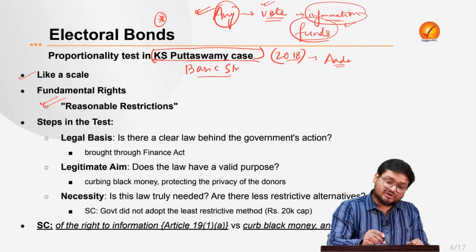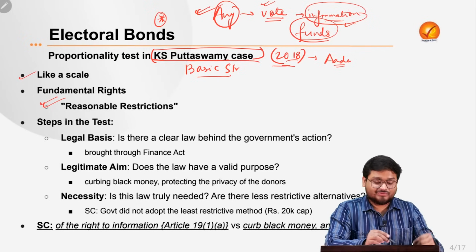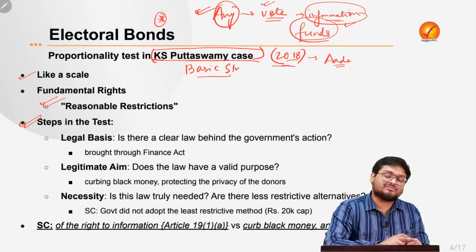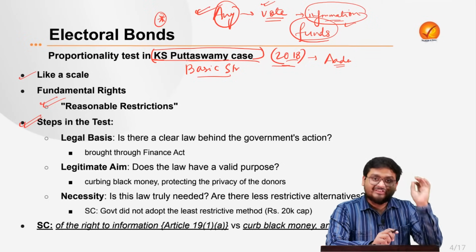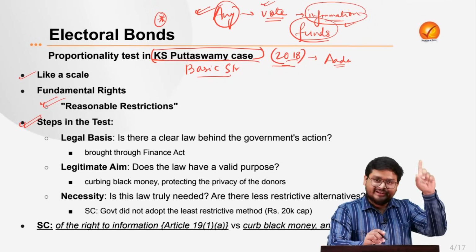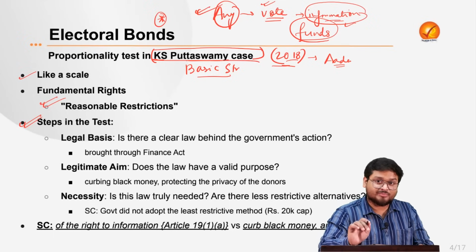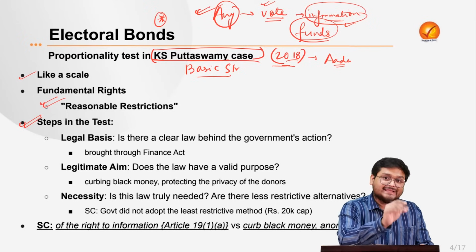So the Supreme Court, in a 2018 case, showed three steps of a proportionality test to test the reasonableness of a particular scheme such as electoral bond. Is it reasonable or not? The very first thing is that if any particular thing has to be reasonable, it has to be backed by law. Are there any laws backing the electoral bond scheme?